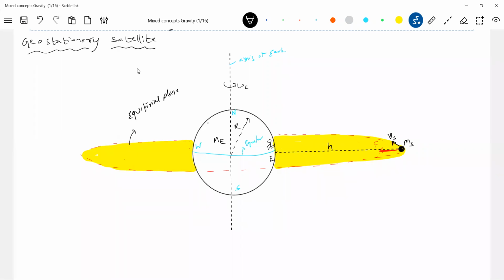So what should be that height? For that, what should be the time period of the satellite? There's a reference point, and the person is standing here. By the time this point on the Earth goes around, it takes 24 hours, no? In that time, the satellite should also take the same time to go around the Earth. If that happens, then you can say that it will become geostationary.